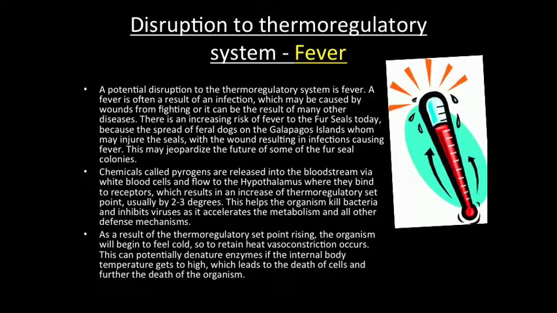Chemicals called pyrogens are released in the bloodstream via white blood cells and flow to the hypothalamus, where they bind to receptors, which results in an increase in thermoregulatory set point, usually by 2 to 3 degrees. This helps the organism kill bacteria and inhibits viruses, as it accelerates the metabolism and all other defense mechanisms. As a result of the thermoregulatory set point rising, the organism will begin to feel cold, so to retain heat, vasoconstriction occurs. This can potentially denature enzymes, and if the internal body temperature gets too high, it may lead to death of the cells and further the death of the organism.